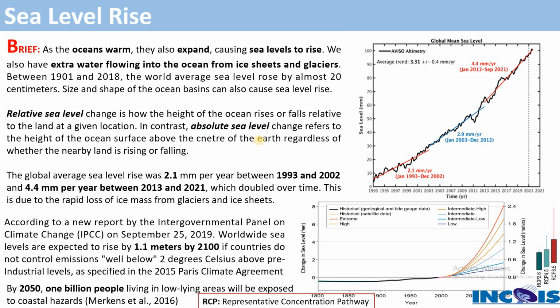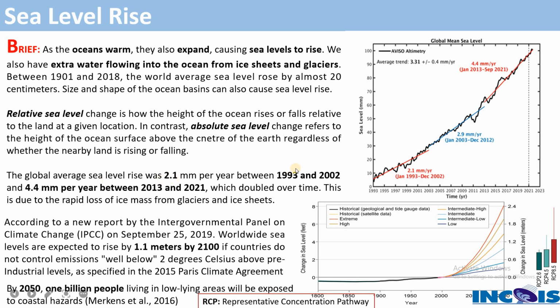above the center of the earth, irrespective of whether the nearby land is rising or falling. So if you see the height of the ocean from above the center of the earth, and it is changing, either rising or falling, if you measure that kind of change in the sea level, either rise or fall, you can call it absolute sea level. In this case, you don't care whether the nearby land is rising or falling, right? You only take care of how much the sea level went up or down above the center of the earth. Okay.